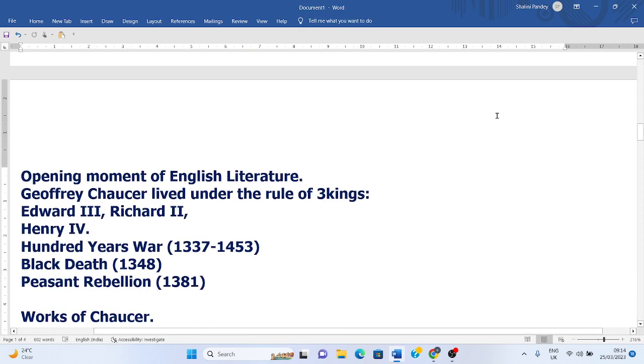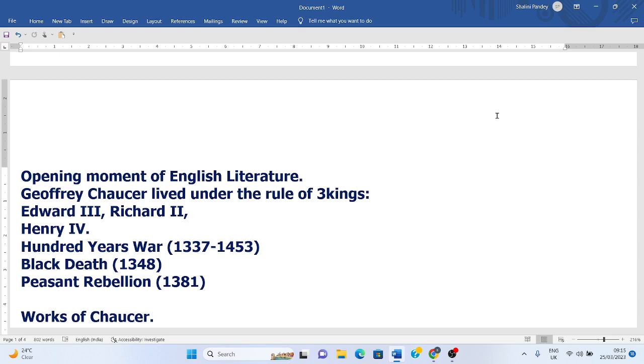The main poet of this age was Geoffrey Chaucer, after whom the age is named. Geoffrey Chaucer lived under the rule of three kings: Edward III, Richard II, and Henry IV.